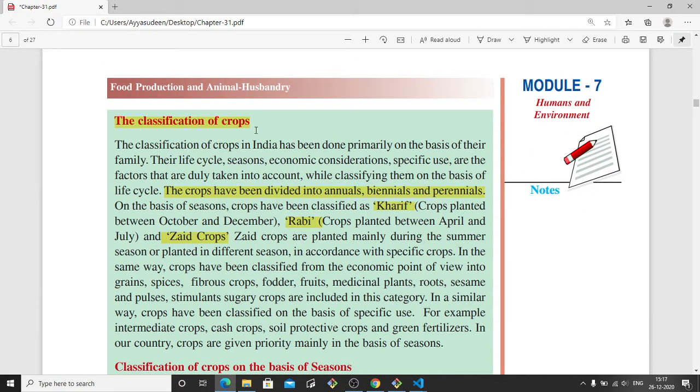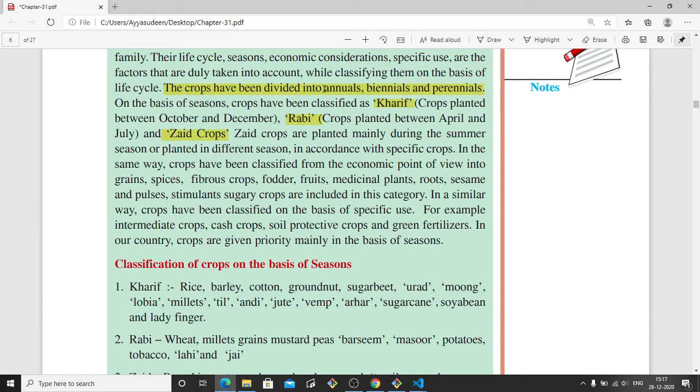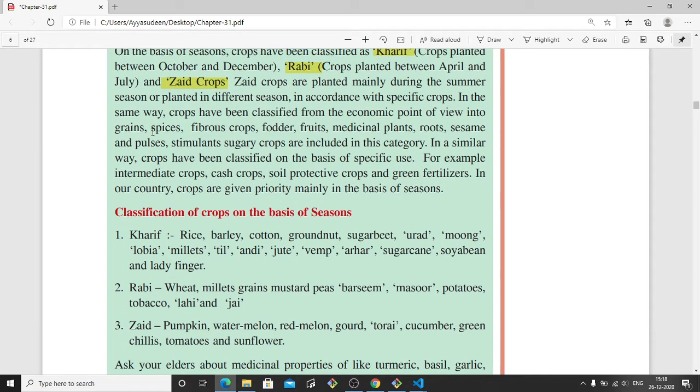Then here they have given the classification of crops. The crops have been divided into annuals, biennials, and perennials. Some crops grow annually, and some are biennials, so they can be cultivated 2 times in a year, and perennials you can grow throughout the year. On the basis of seasons, they are classified into three types in India. One is Kharif, crops planted between October and December, and Rabi, crops planted between April and July, and Zaid crops are planted mainly during the summer season.